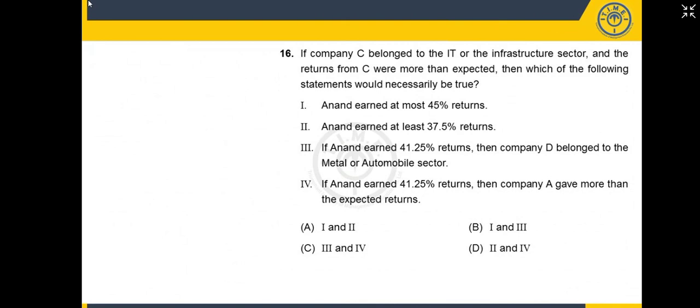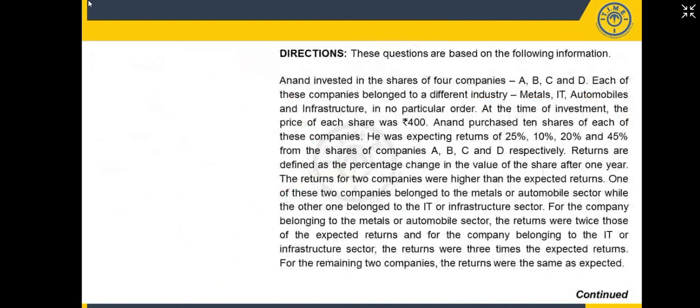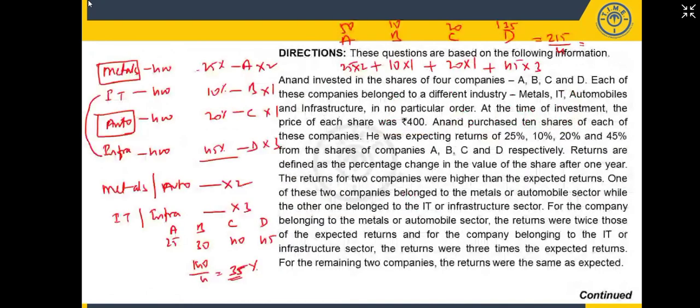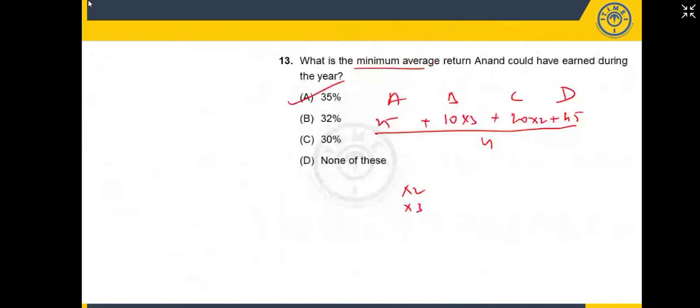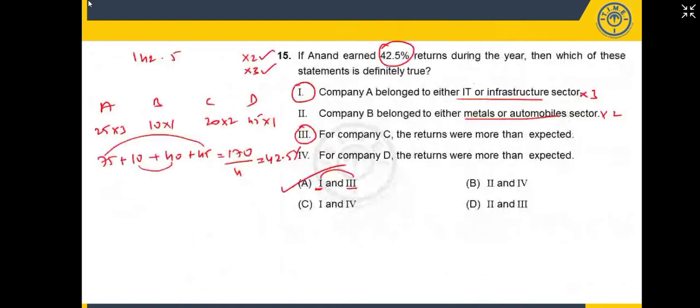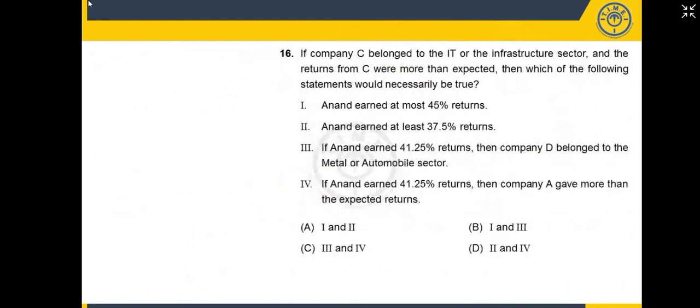Next, company C belongs to IT or infra. Friends, IT or infra means I should multiply by what? IT or infra means I should multiply by 3. So we have A, B, C, D. I should multiply by 3 here. This is 25, 10, 20, and 45. And the returns from companies is more than expected. So definitely it should be multiplied by 3.